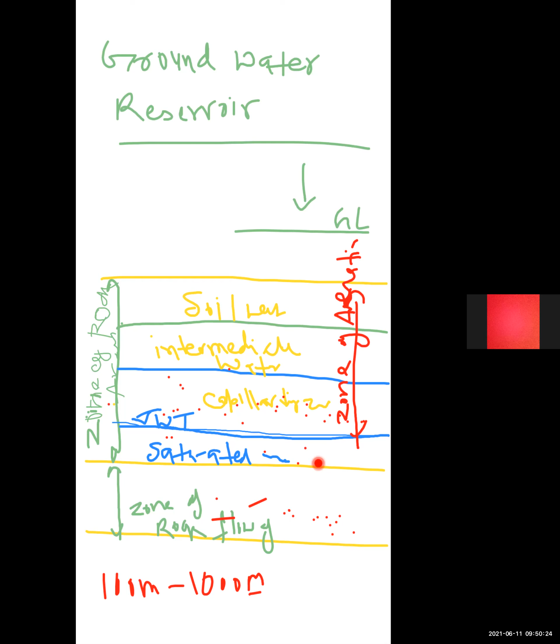So gravity water moves through this zone, and what happens?